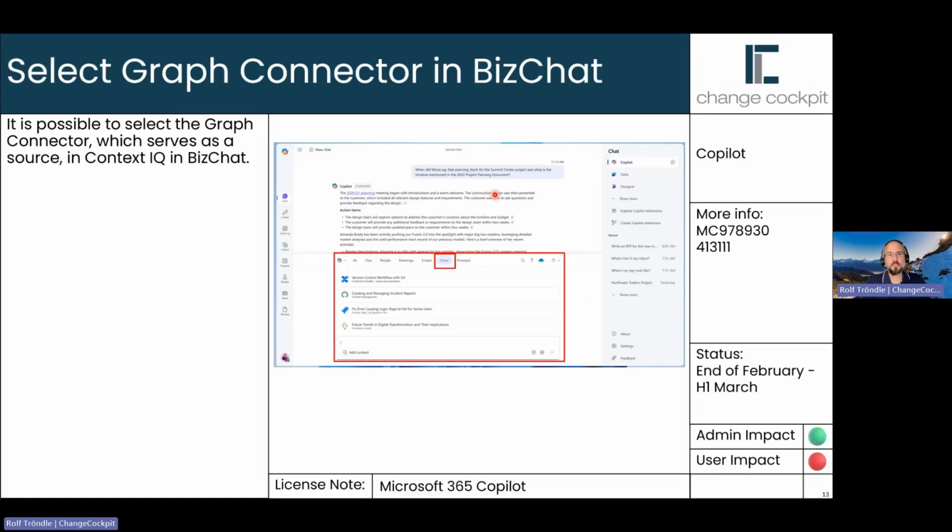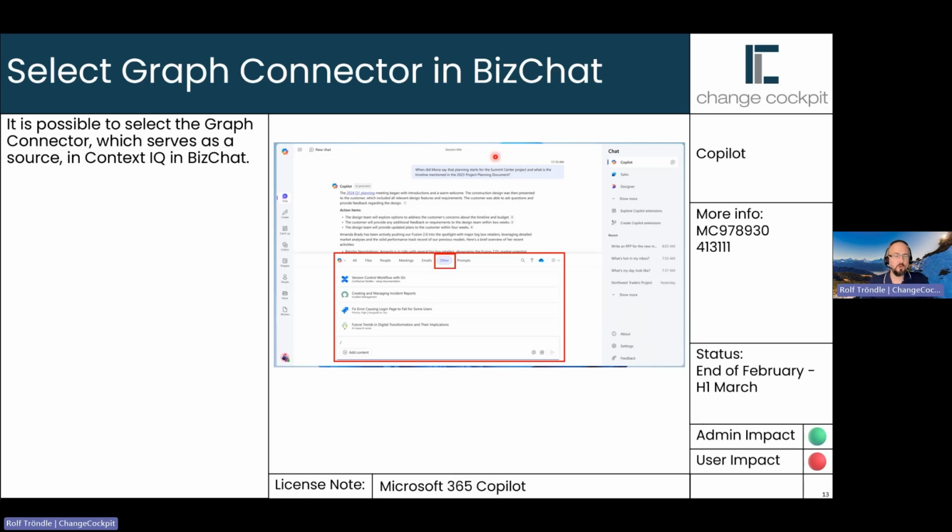Select graph connectors. You will be able to select a particular graph connector for BizChat. So first of all, BizChat, it's the chat in the Work tab, meaning only the chat which is available for licensed Copilot users and not for unlicensed chat users. So that's the Work tab. This is called business chat because this BizChat has access to your business data.